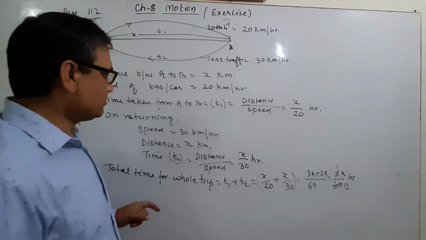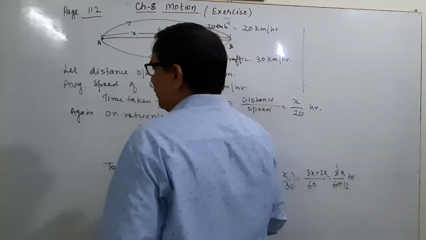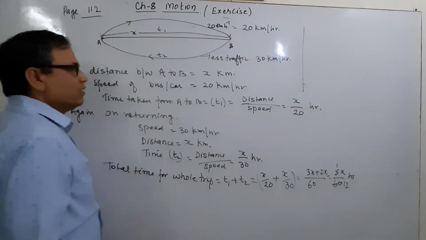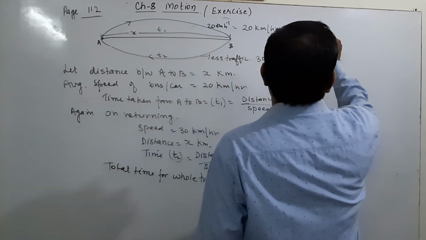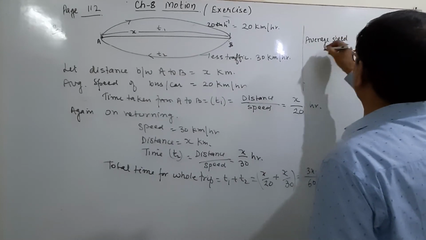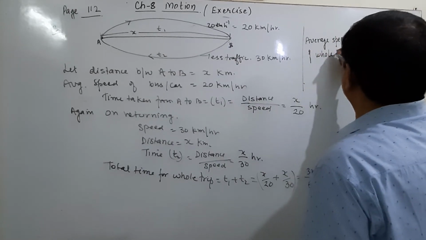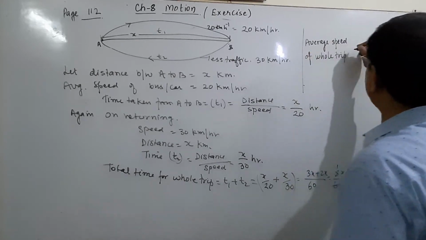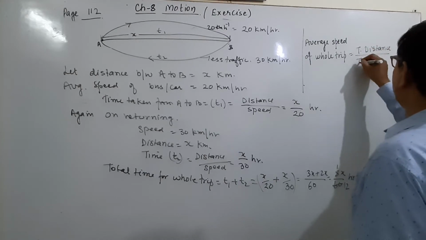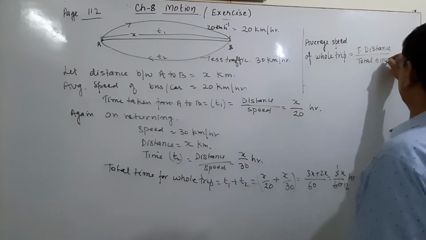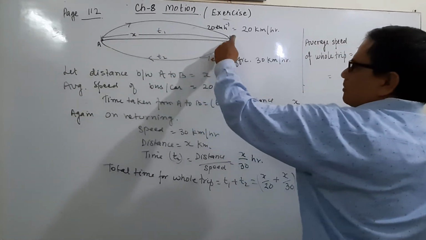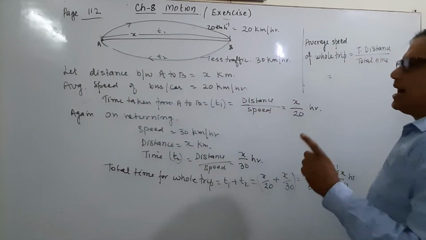Then what is the average speed for the whole trip? What is the question asking? The average speed of the whole trip. Average speed means total distance upon total time. What is the total distance? From A to B, x, and from B to A, x, so x plus x.